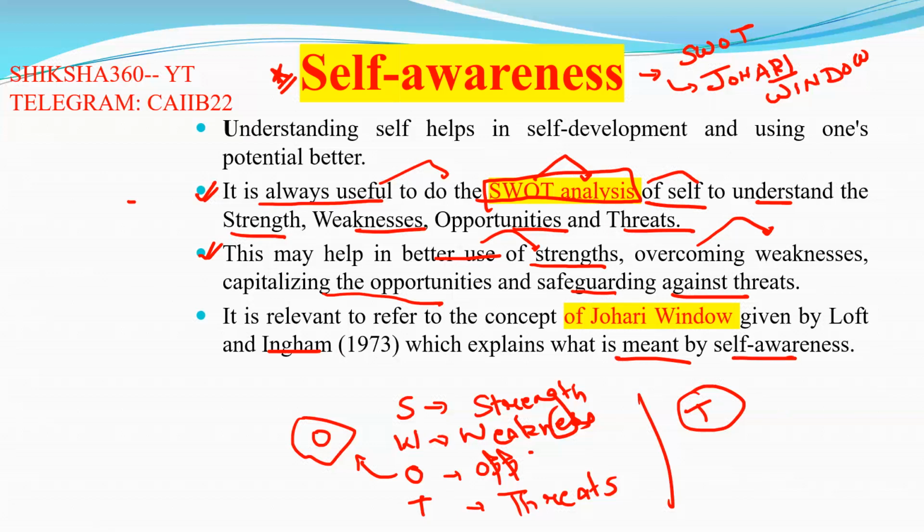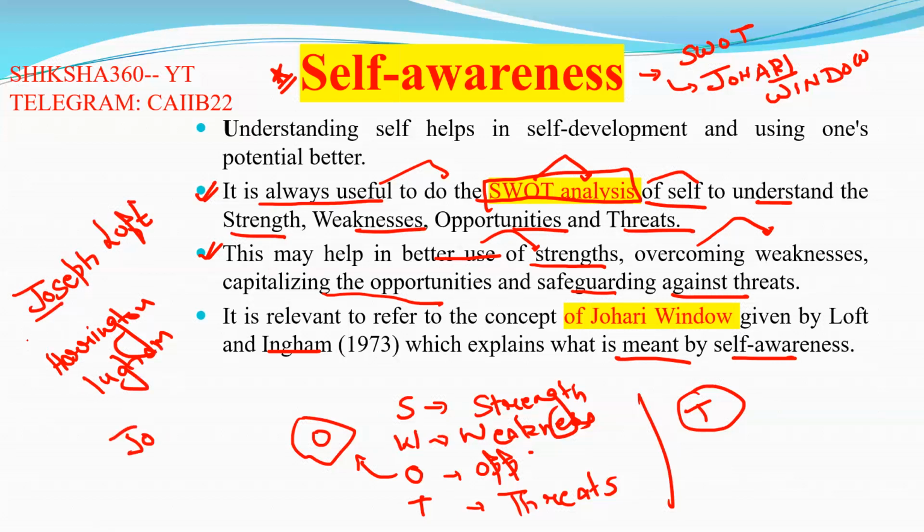Sometimes they ask for full names, so we will write Joseph Luft and Harrington Ingham. From Joseph we pick up Jo and from Harrington we pick up Hari, and that is how it comes out to be Johari window.